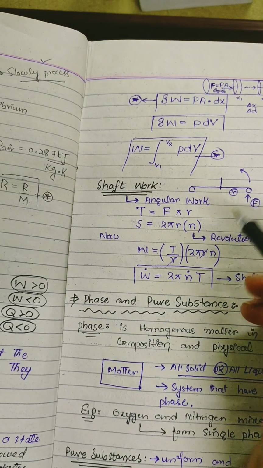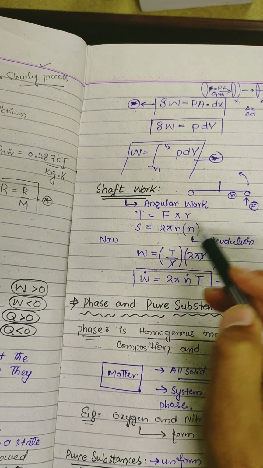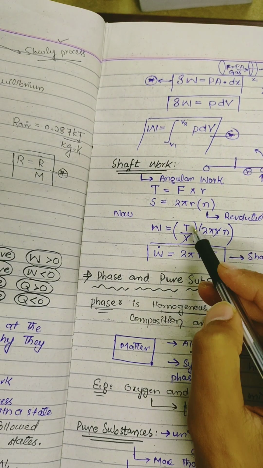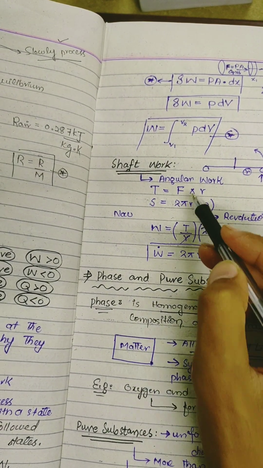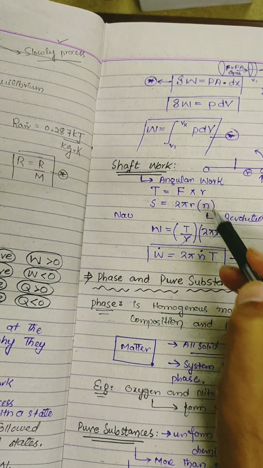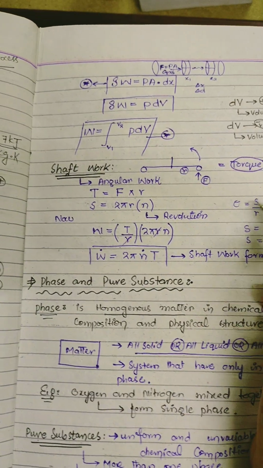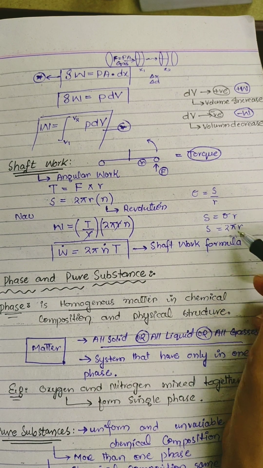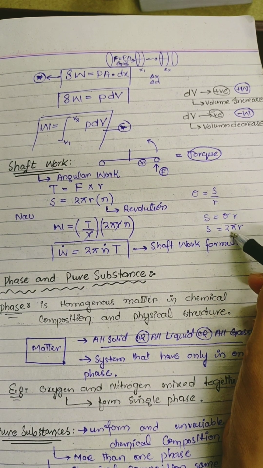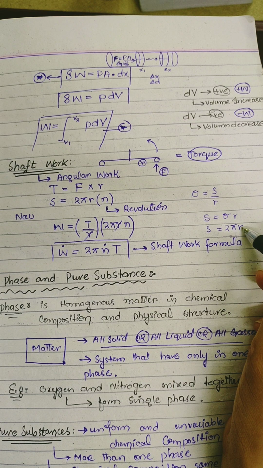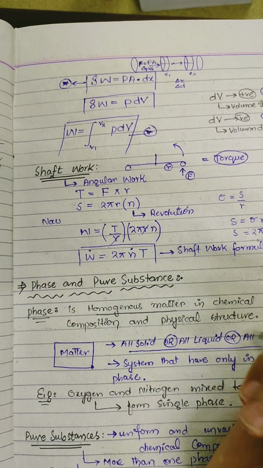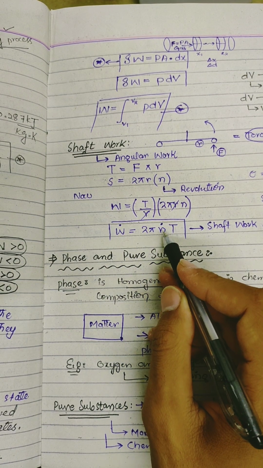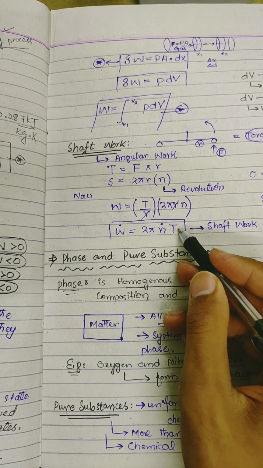Shaft rotating. Now when a shaft is rotating, torque is equal to F multiplied by R. F can be replaced by torque per unit R, and the distance S is given by S divided by theta equal to S divided by R, so S equals theta times R. Theta in one revolution is 2 pi R, so we write 2 pi R and n number of revolutions. So work done is equal to 2 pi n times torque.